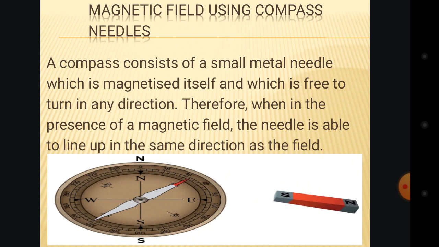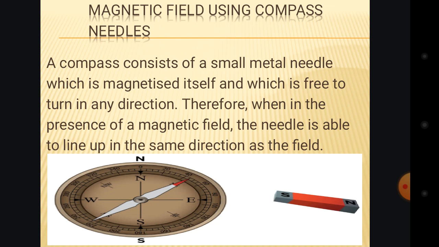Okay, this is an example of a magnetic field using a compass needle. A compass consists of a small metal needle which is magnetized itself and which is free to turn in any direction. Therefore, in the presence of a magnetic field, the needle is able to line up in the same direction as the field.